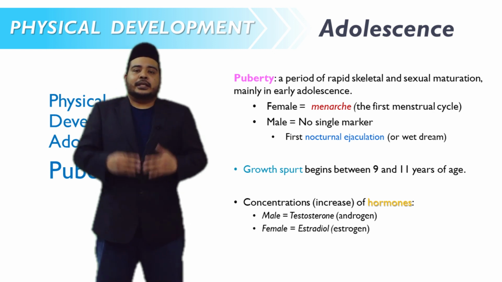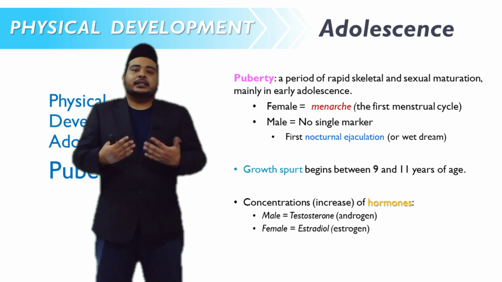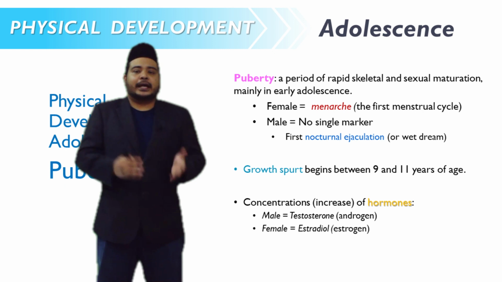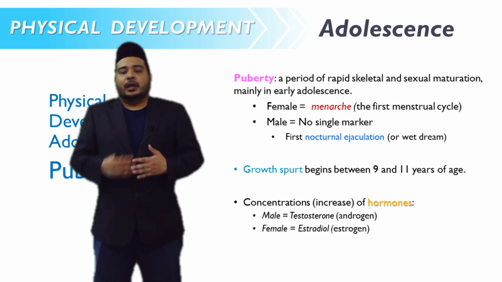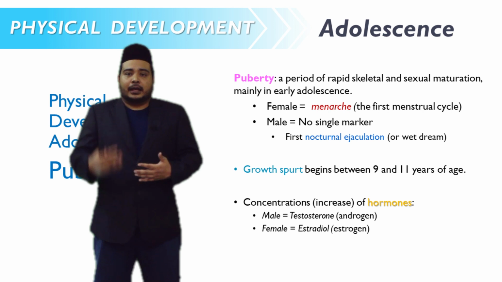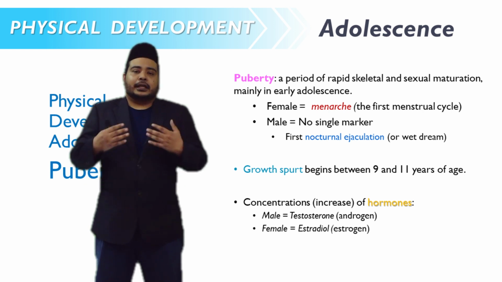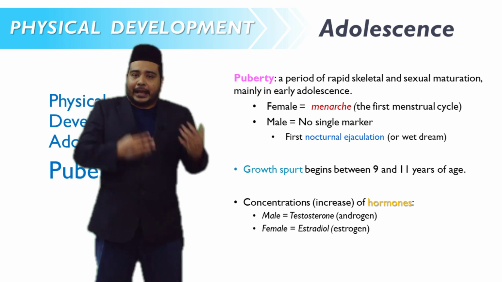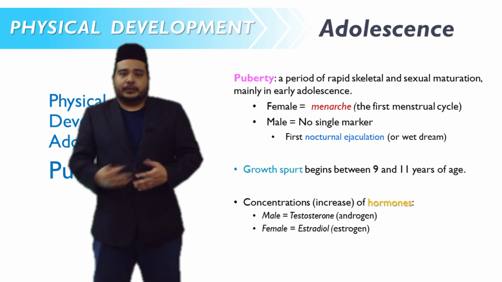During adolescence, there is an obvious physical development, which is the growth spurt. It begins between 9 and 11 years of age, whereby adolescents at this stage start to gain rapid physical development, especially in their height and body structure. They have started to develop into an adult physical appearance.